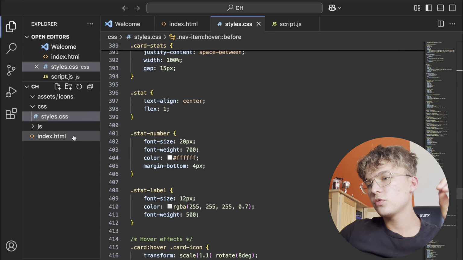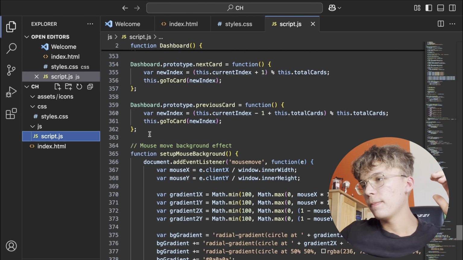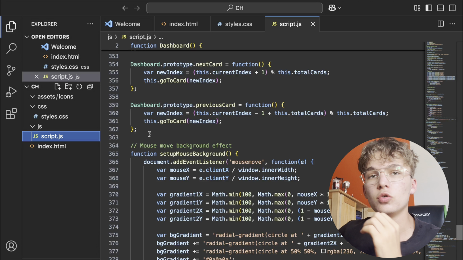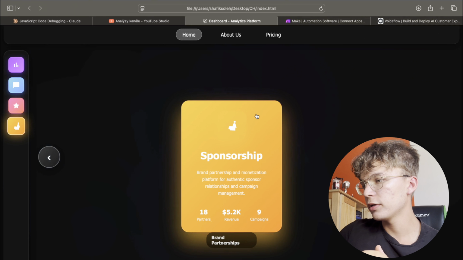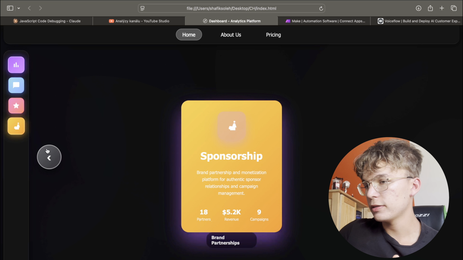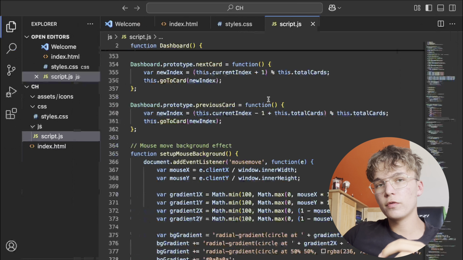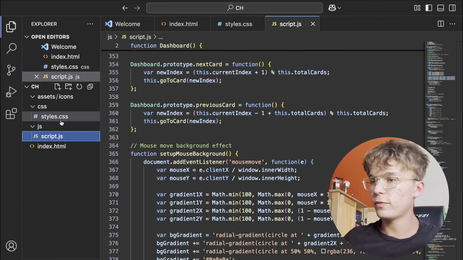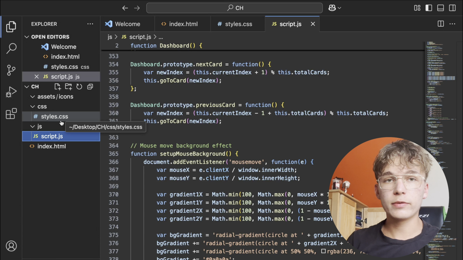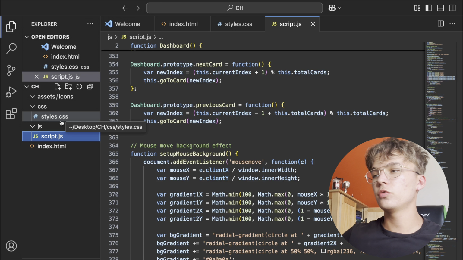Pretty simple. And now we're moving to JavaScript, which basically makes the app or the website do what it's supposed to do. So all of these animations, all of this clicking, this is JavaScript, right? You cannot click on this without having JavaScript. This was just a quick overview of what the top 3 main coding languages do, or coding types do.